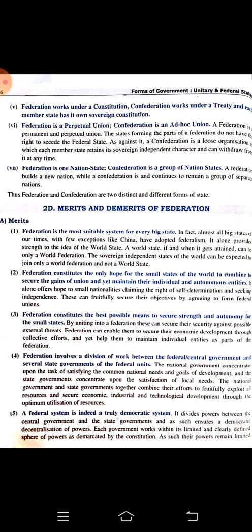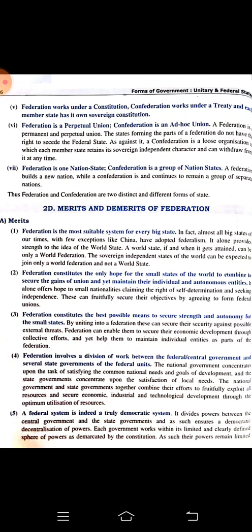There are some merits and demerits of federation also. Let us first go through the merits. Federation is the most suitable system for every big state like China, like India. All these nation states should have a federation, because it is not possible for a single government sitting in one place to rule the entire nation. If the nation is small, then the unitary form is fine, but as the nation is big,